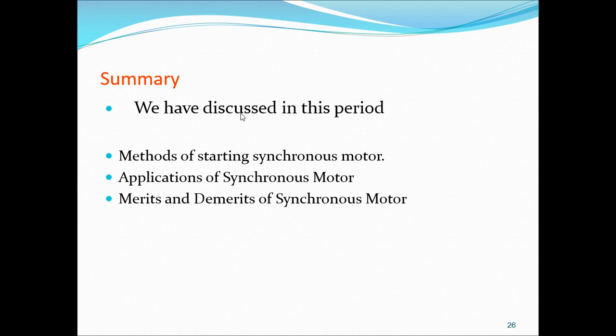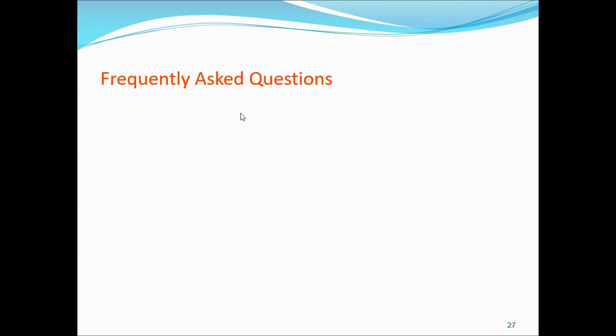Next one is merits and demerits of synchronous motor. What are the merits? Constant speed is one, and next one is it can be operated at both leading and lagging power factor. What are the demerits? Not self-starting. Next one is it is costly. Next one is it requires both AC and DC supply. Next one is construction is complicated. Next one is skilled person is required. And next one is features of the synchronous motor. This we also covered.